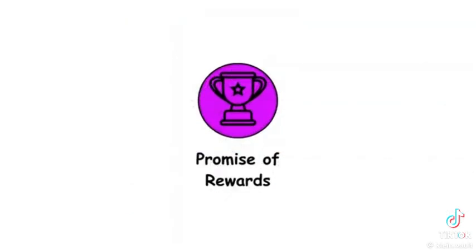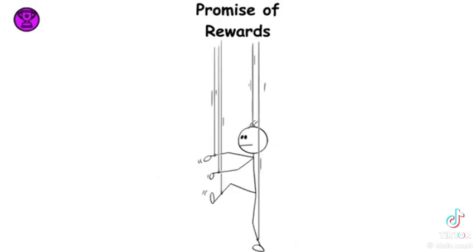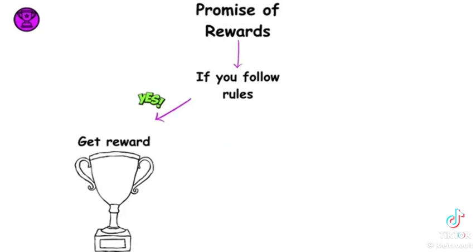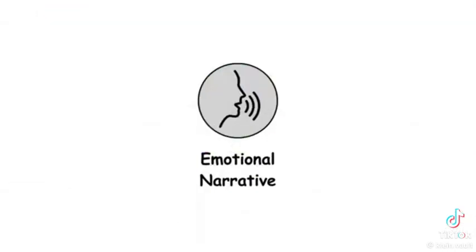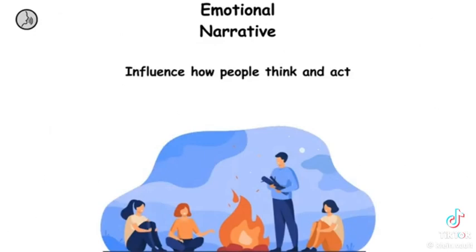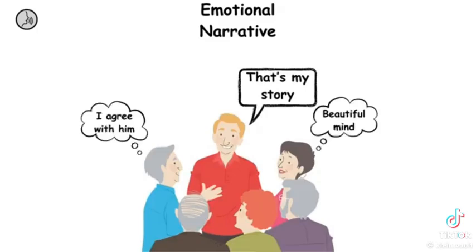Promise of rewards or threats of punishment is using rewards or punishments to control how people behave. For example, promising benefits for following rules or threatening consequences for breaking them. Emotional narrative involves telling emotional stories to influence how people think and act. For example, using personal stories to create empathy and gain support for a cause.